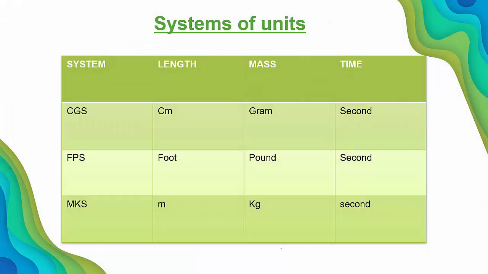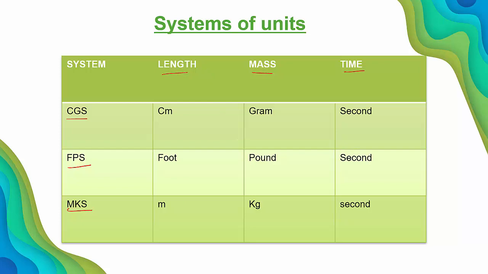In earlier days, we considered 3 systems of units and they are CGS, FPS and MKS. These are the 3 systems of units. In all these 3 systems, they are using different units for length, mass and time. In these 3 systems, there are only 3 fundamental quantities and they are length, mass and time.